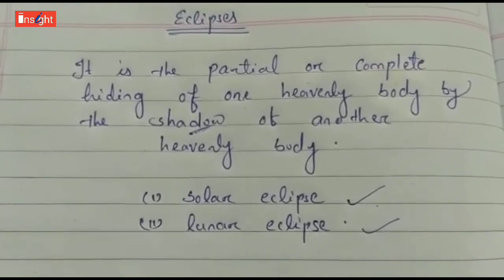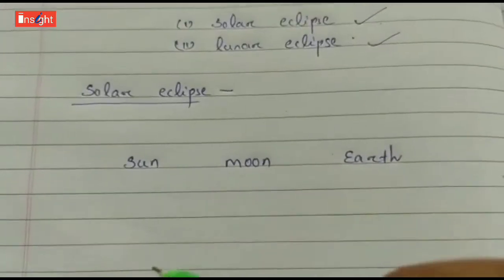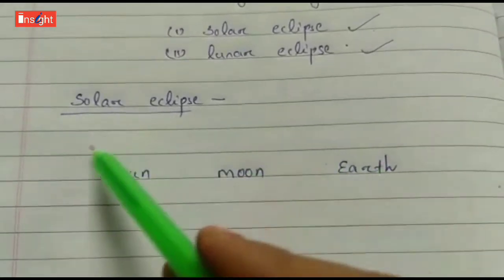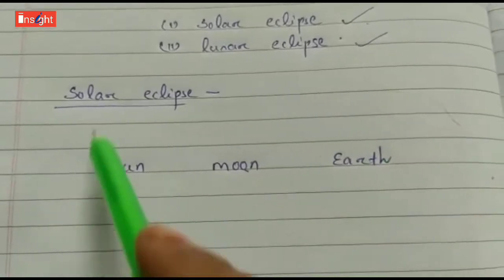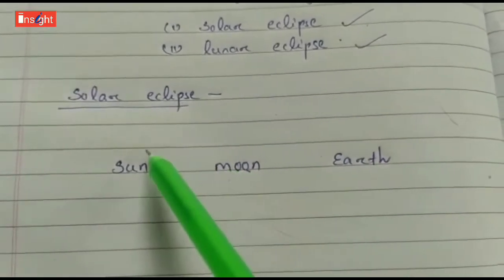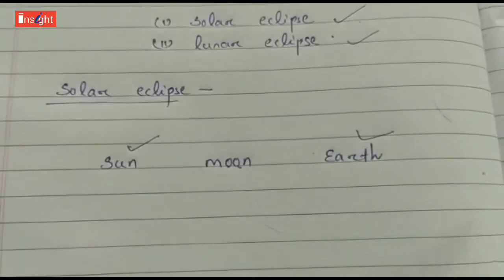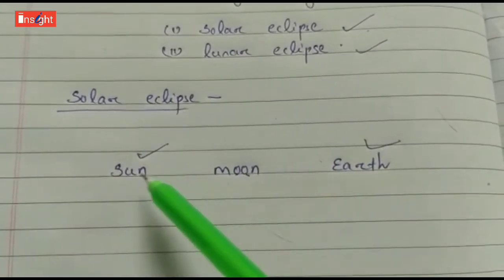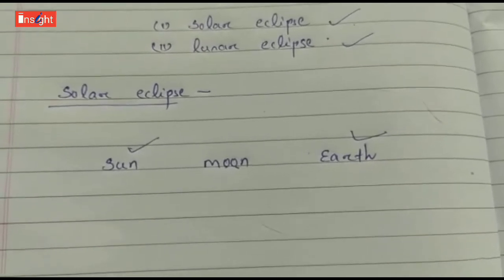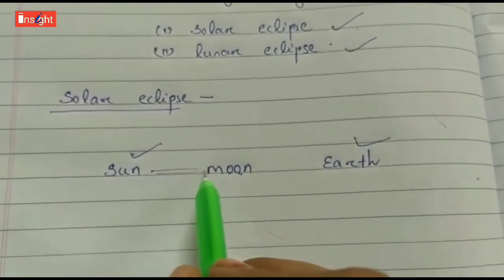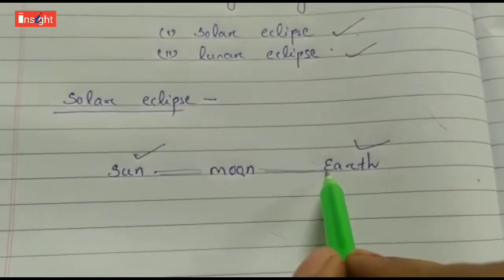So we will see how a solar eclipse takes place. We know that the earth is revolving around the sun and the moon is revolving around the earth. While revolving, the moon sometimes comes in between the sun and the earth. Usually it doesn't, but sometimes when it does, it blocks the sunlight. Through the moon, light cannot pass to the earth.